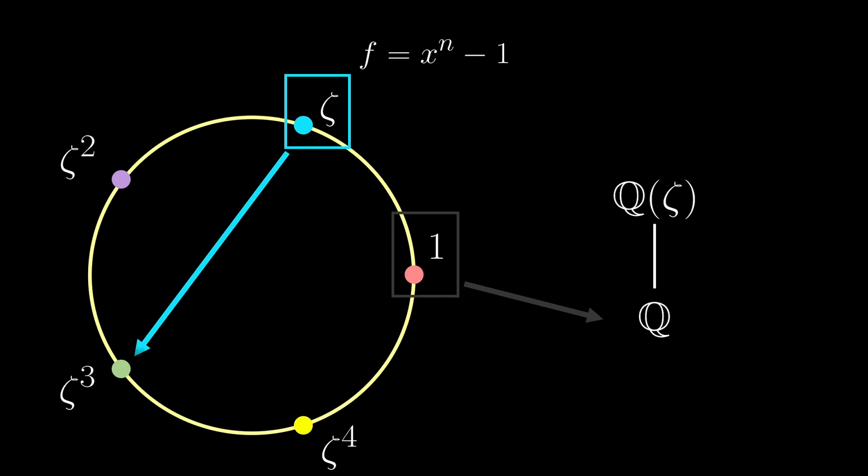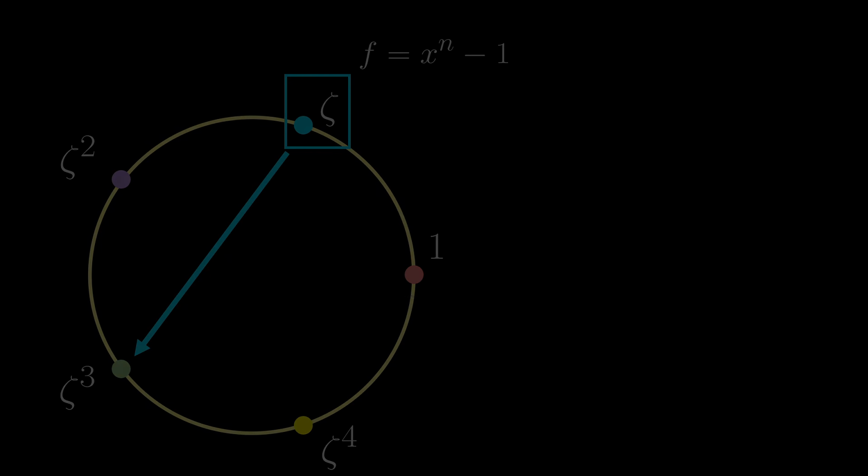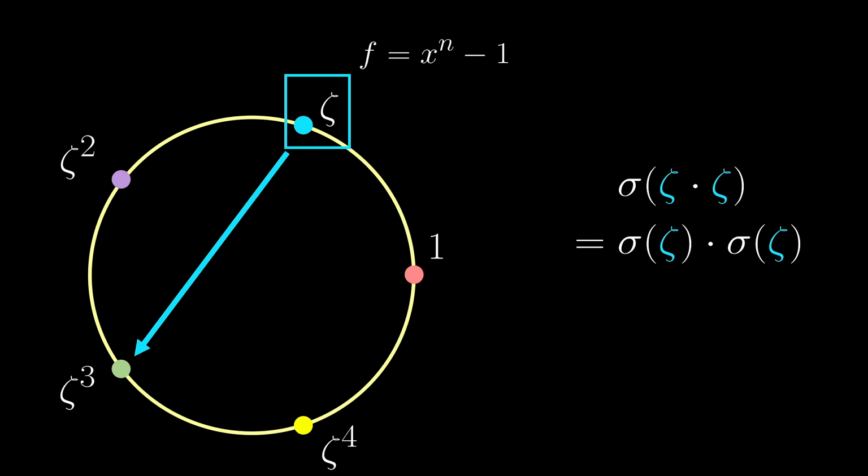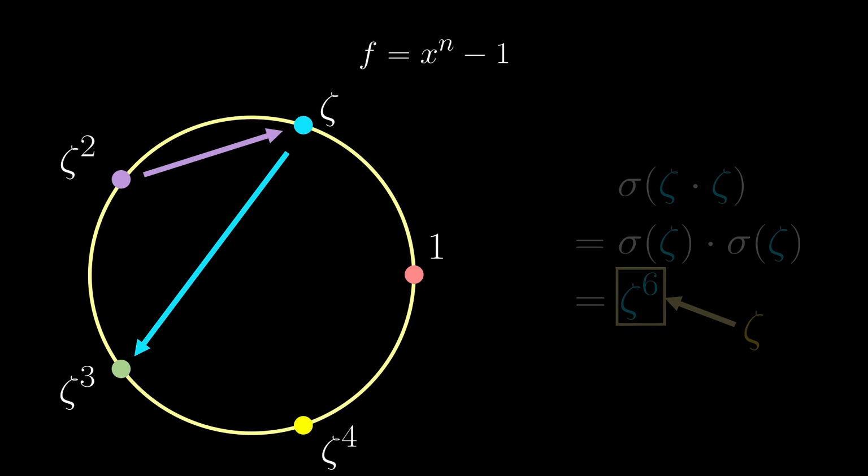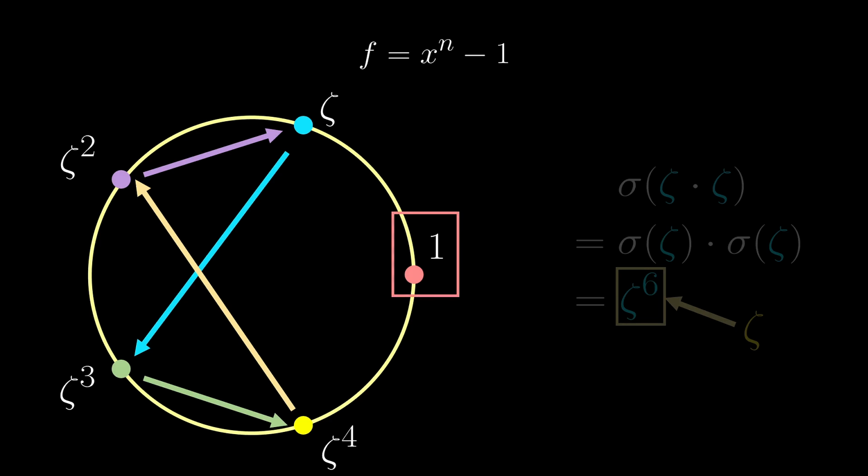Let's say, for example, zeta goes to zeta cubed. Then what? By definition of automorphisms, if we apply an automorphism to zeta squared, then we have sigma of zeta whole squared. In this case, zeta has gone to zeta cubed, and so zeta squared needs to go to zeta to the 6. But because zeta, as illustrated, is a fifth root of unity, zeta to the 6 is just zeta, and so zeta squared goes to zeta. Using the same exact argument, we can find out where the other roots go, and of course, 1 remains unchanged.